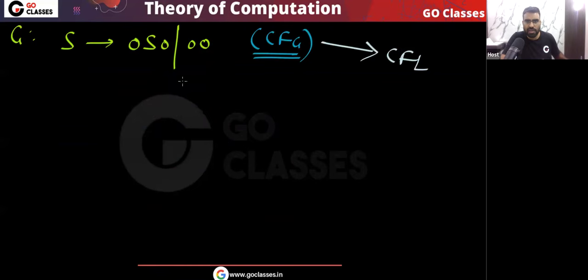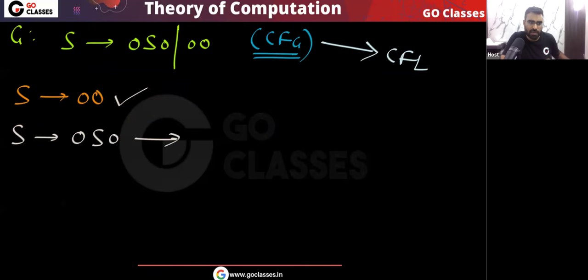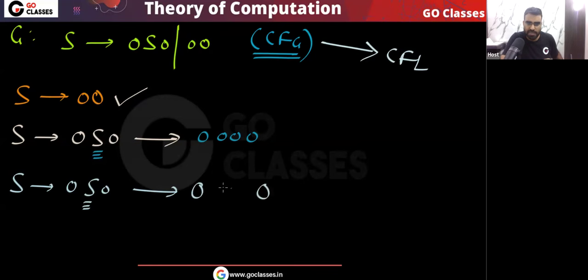So here you can easily see what we need to do. We need to find the language. So tell me what will be the language. What are the strings generated by this grammar? Very simple. I can generate the string double zero. This string belongs to the language. What else can I do? This S can go to 0 S 0, and then this S I can replace with double zero. So finally what I will get is 0000. What more can I do? This S I can replace with 0 S 0, and again this S with 0 S 0. Then this S I can replace with double zero.